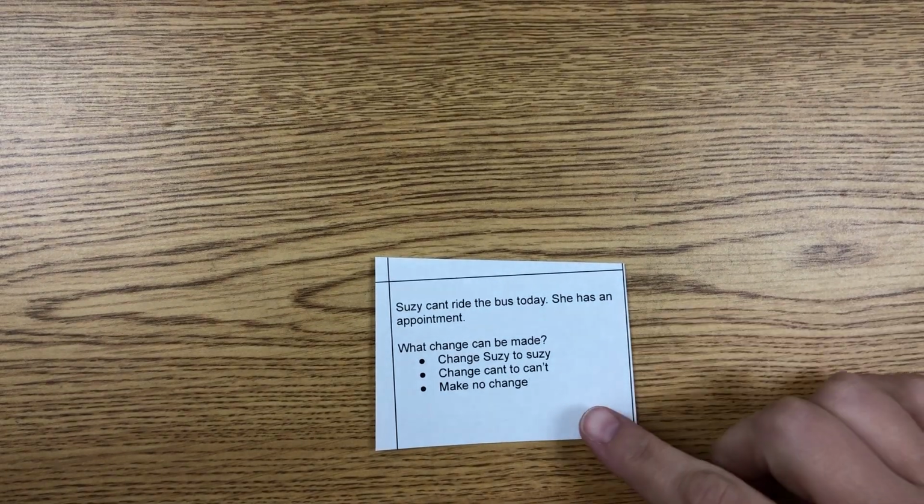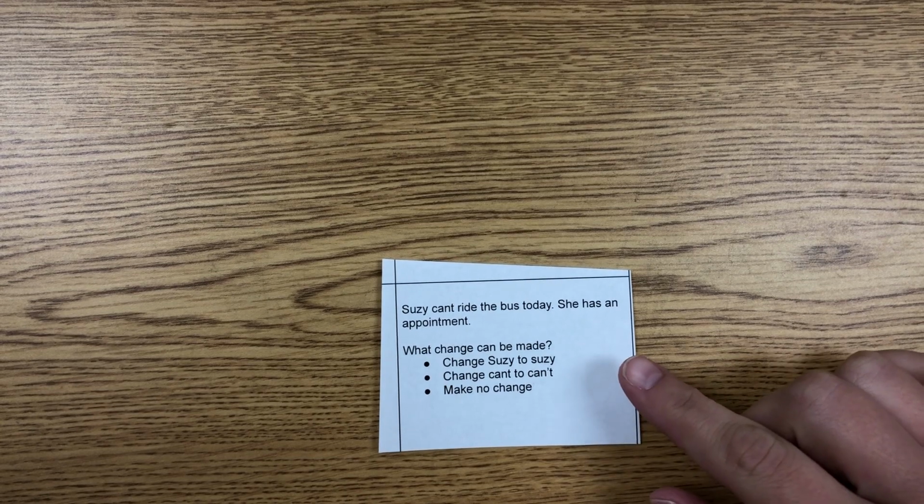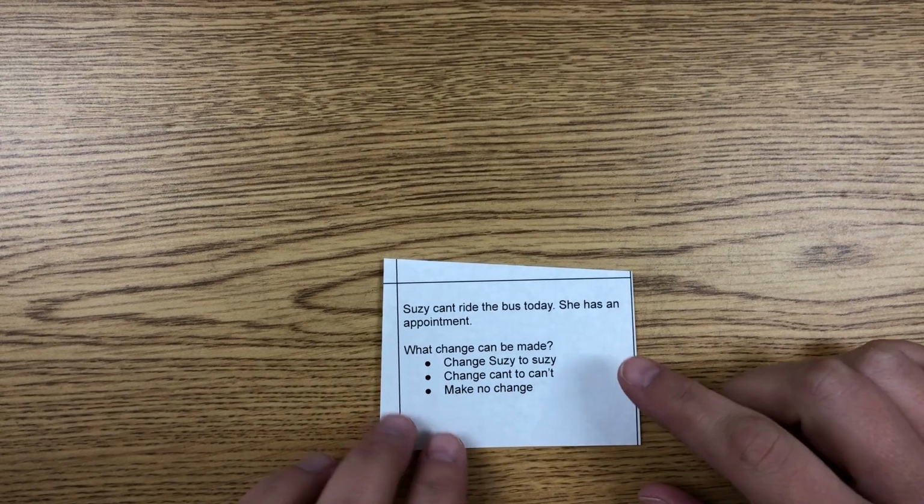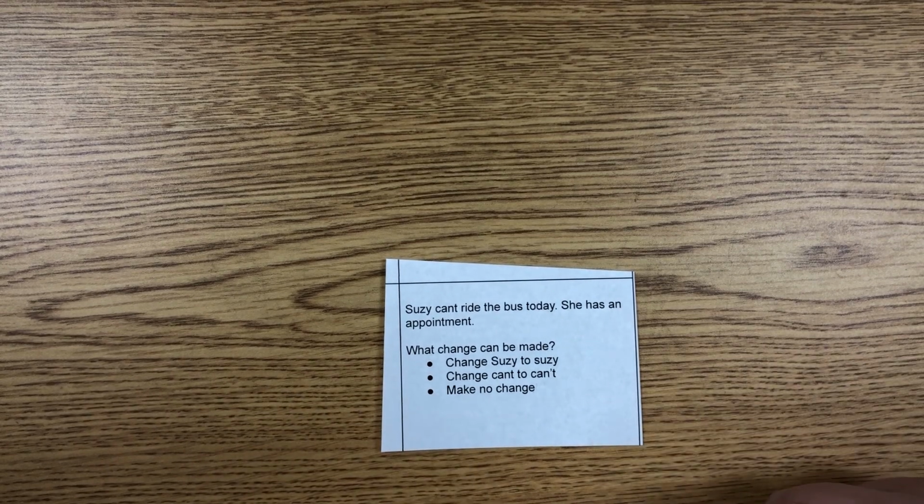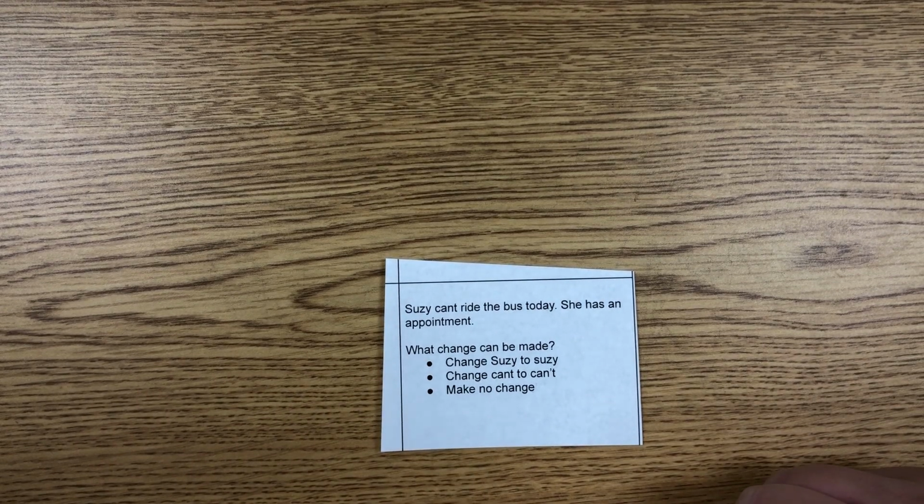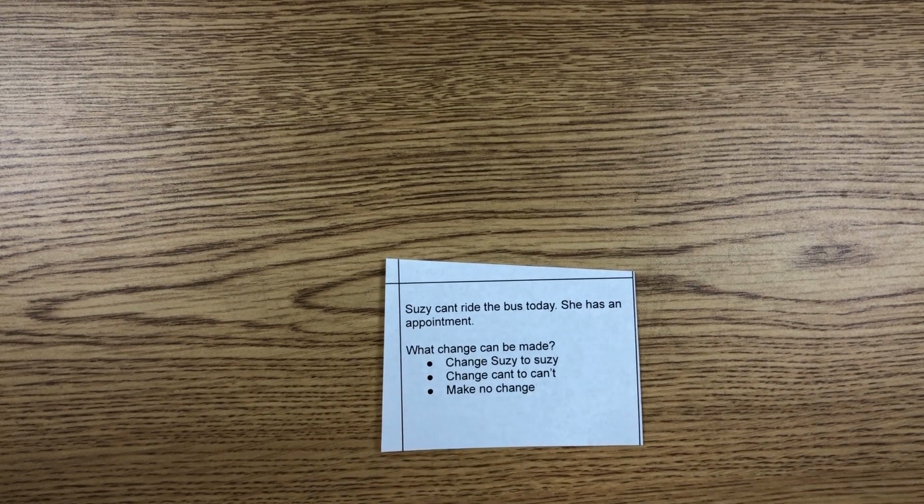All right, boys and girls, you just completed your grammar review by doing the quiz. We're going to go over those task cards real quick. So this first one says, Susie can't ride the bus today. She has an appointment. What change can be made? Well, when you look at this, you are looking at all parts of the sentence and breaking it apart.